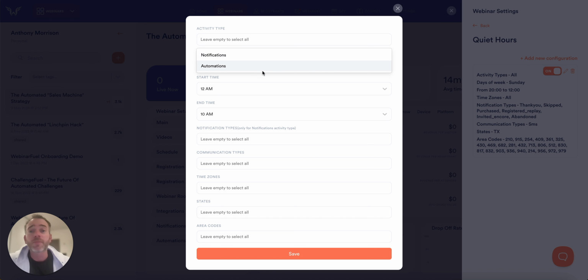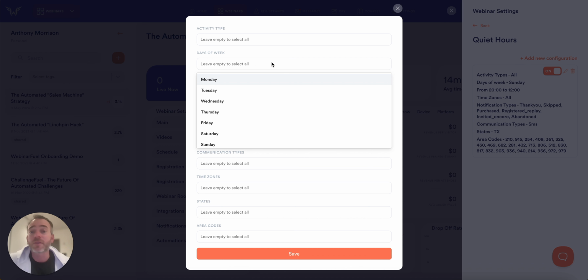You also have automation. So an automation can send an SMS to somebody based on what they did in the webinar. Did they click your CTA in the webinar? All those types of things, right? And so you get to tell this builder what bucket of communication these rules that you're about to create apply to. If you leave it empty, it will apply to all of your notifications, and it will apply to all of your automations that send out emails or SMS.